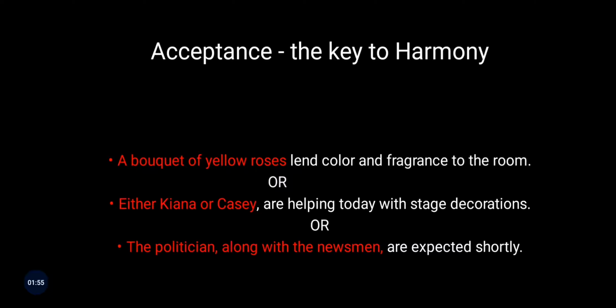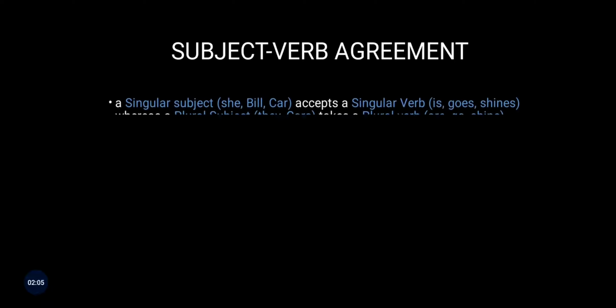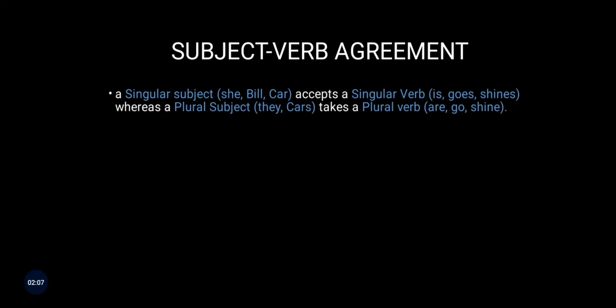We'll look into all these. There are numerous rules for subject verb agreement, but we'll be looking at a few of them here. Going first, this is a basic rule. When we start studying subject verb agreement, the basic rule is that a singular subject like she, Bill or car accepts a singular verb, that is, goes or shines.